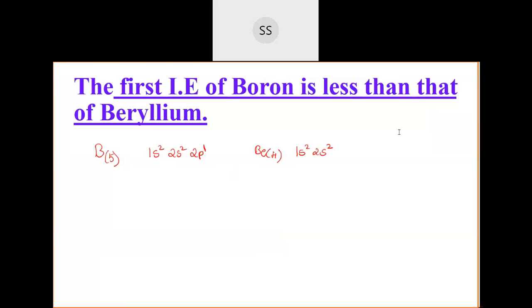Most of the time, the question asked here will be a theory question itself, and the questions are quite direct. Like here: first ionization enthalpy, or define ionization enthalpy, or how does it vary across the period and down the group. So you can expect these types of questions. And I have already told you, out of those 4 periodic properties, any one is a definite question for 3 marks. It's always the case in the board paper. Out of those properties, one question will be a definite question. And you can expect 1 mark questions too; I will tell you at the end what type of questions you can get in your exam.